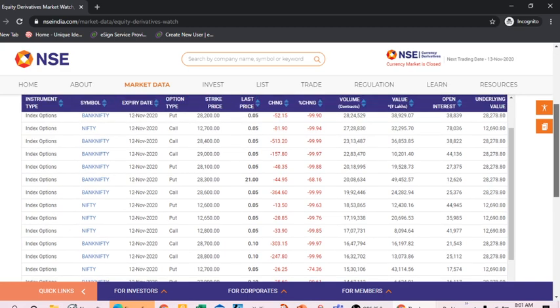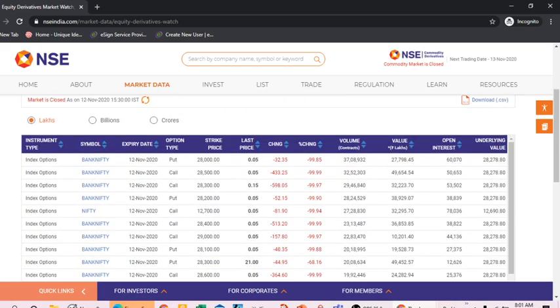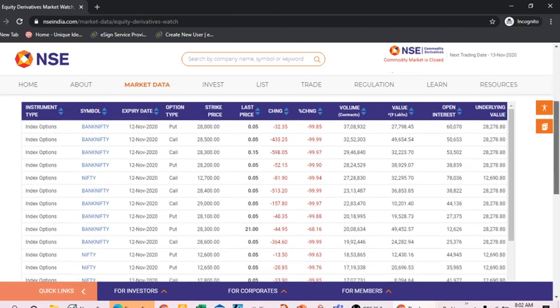Yesterday was the expiry, and this is the Bank Nifty. So all have dropped their value. You can see here mostly all have dropped in value. The closing price of the underlying value is 28,278. So 28,000 put options, 28,500 put options, 28,300 put options. These all have gone, last trade price, and dramatically they have dropped to zero.